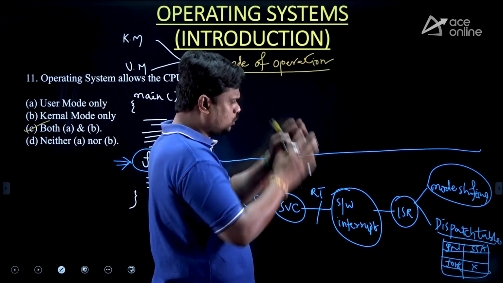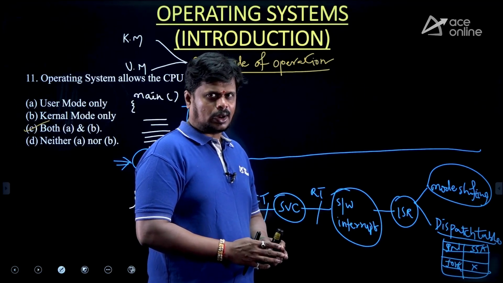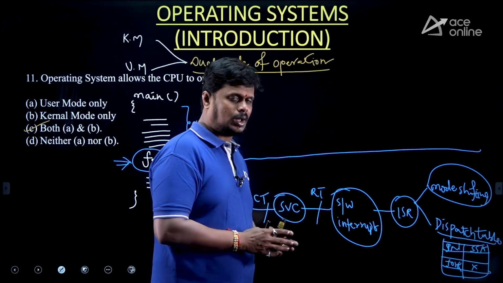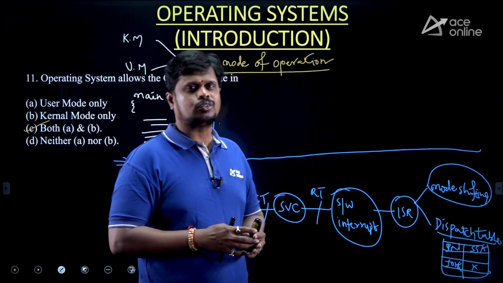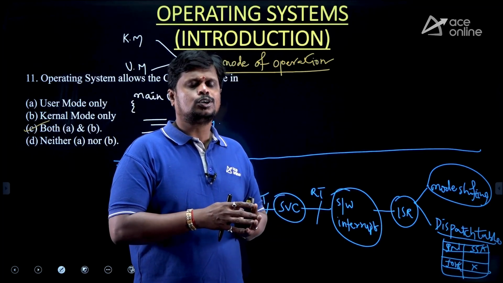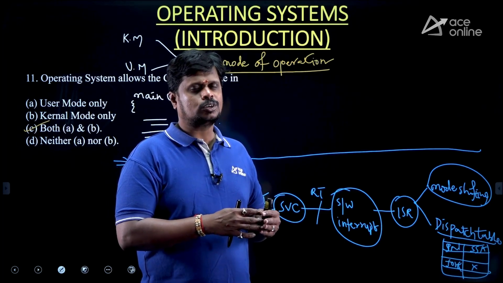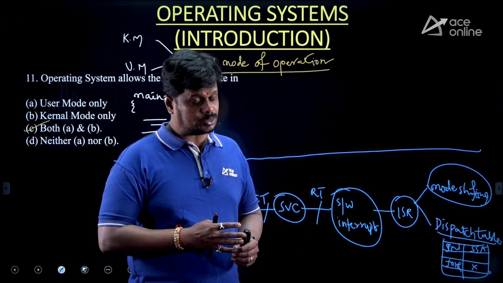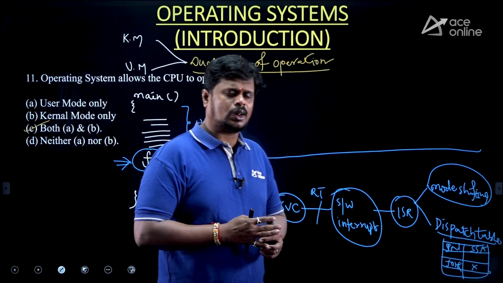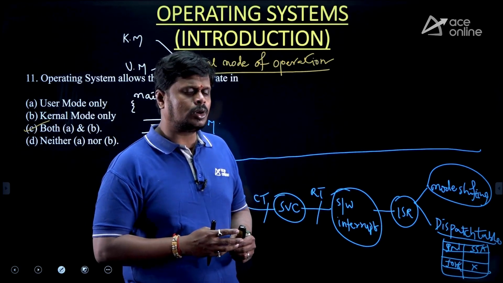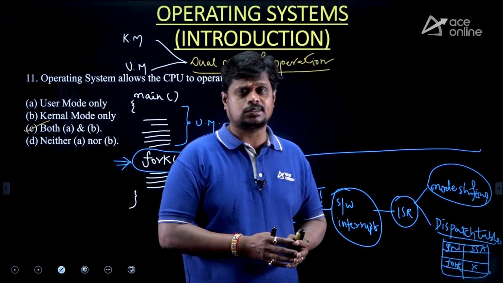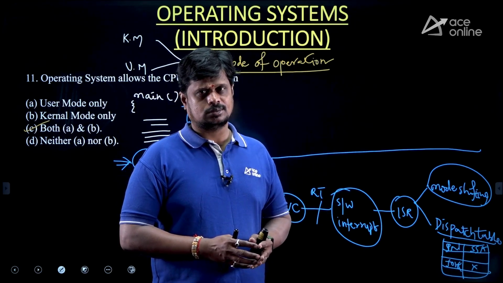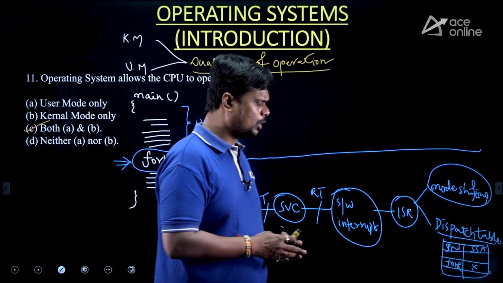After complete execution of that fork program, the last instruction of your fork allows you to move from kernel mode to user mode. So your CPU is not engaged with only user instructions. It is also engaged with kernel instructions. That is the meaning of dual mode of operation.